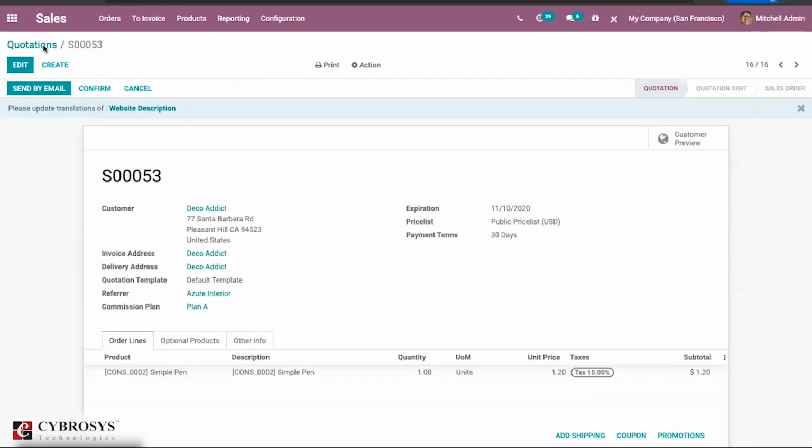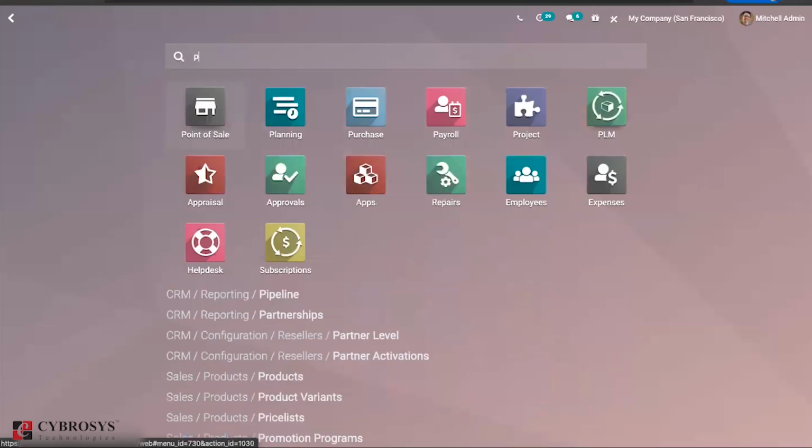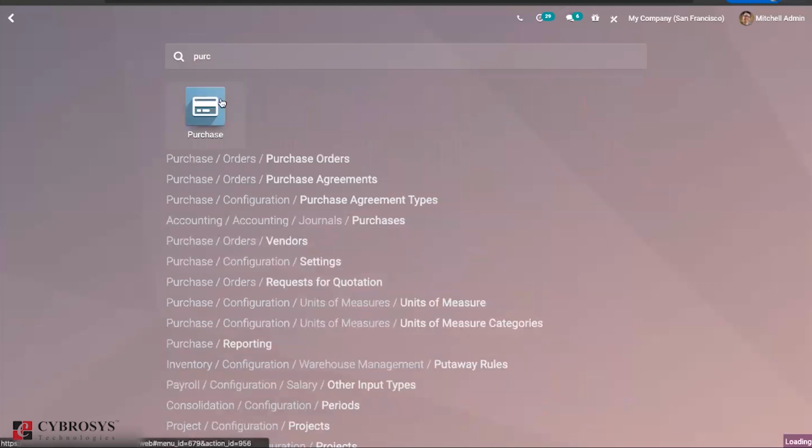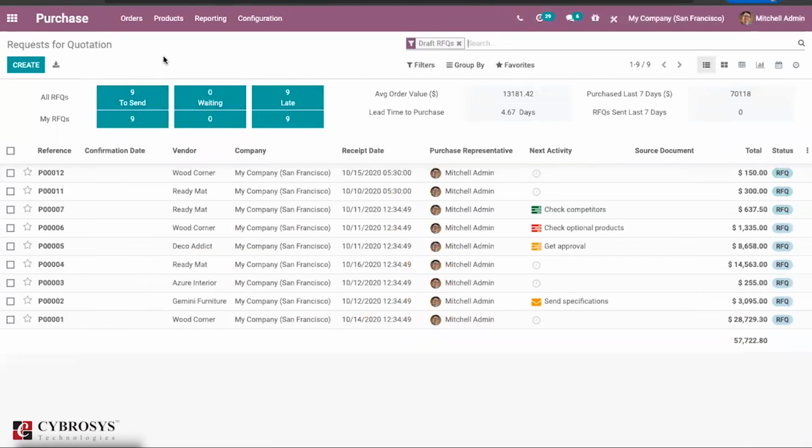The next option Odoo has brought is, if you go into the purchase module, you can find changes here, that is all RFQ, my RFQ, to send, waiting, late, etc. Whenever you click on one of these, it will show you how many RFQs you have to send and how many RFQs are still late to be received. You can find this easily. And you can also find your own RFQs here. If you select that one, it will list only the RFQs which belong to you and how many late ones belong to you, which you have created.